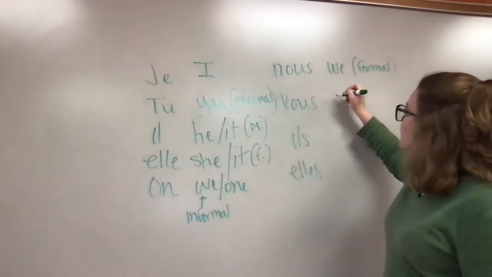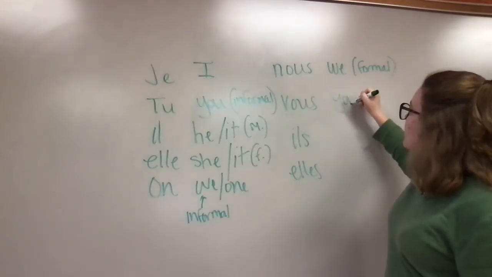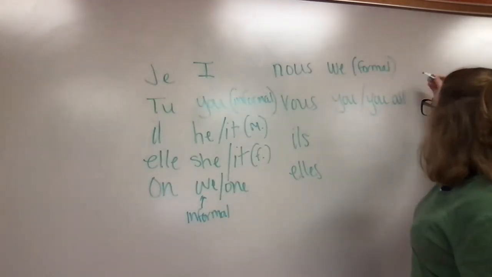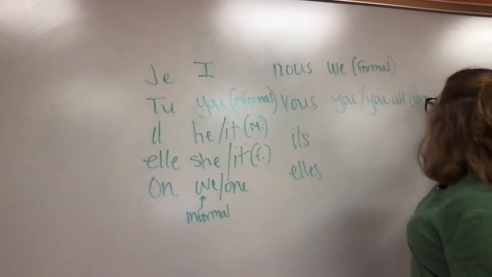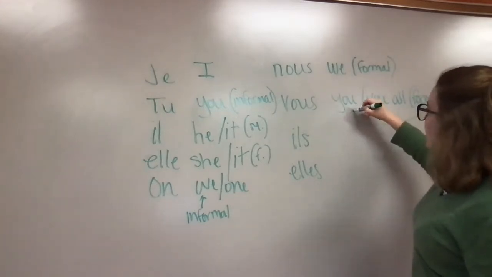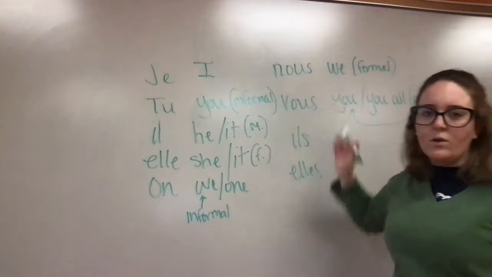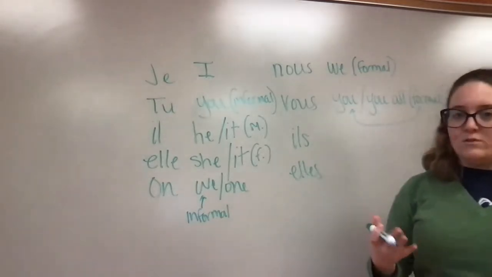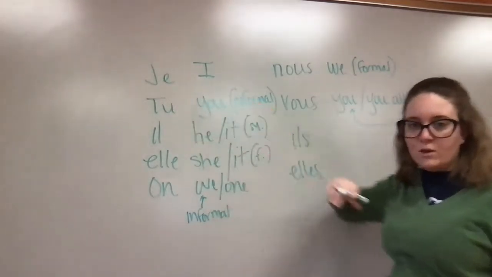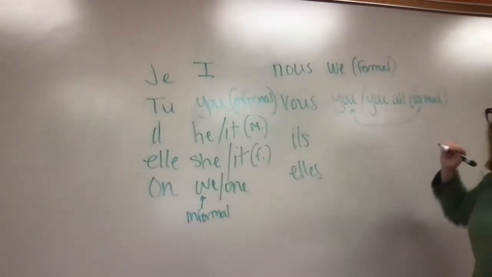For vous, this is you or you all. And in the case of you singular, that would be the formal version of you. So we had tu for the informal version of you, and now we have vous for the formal version of you.